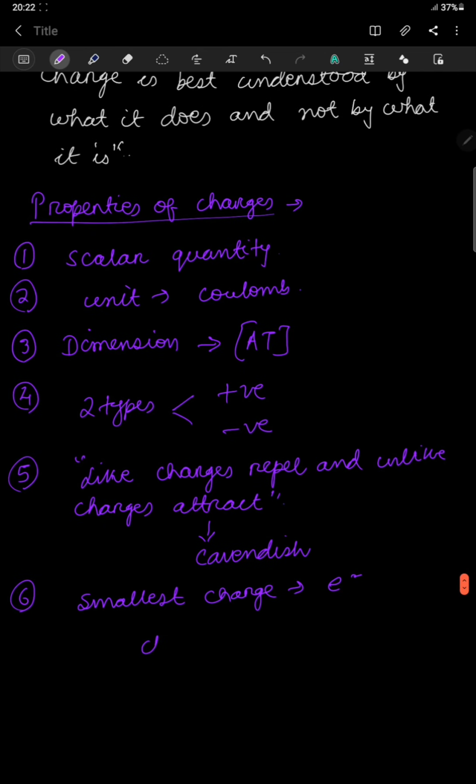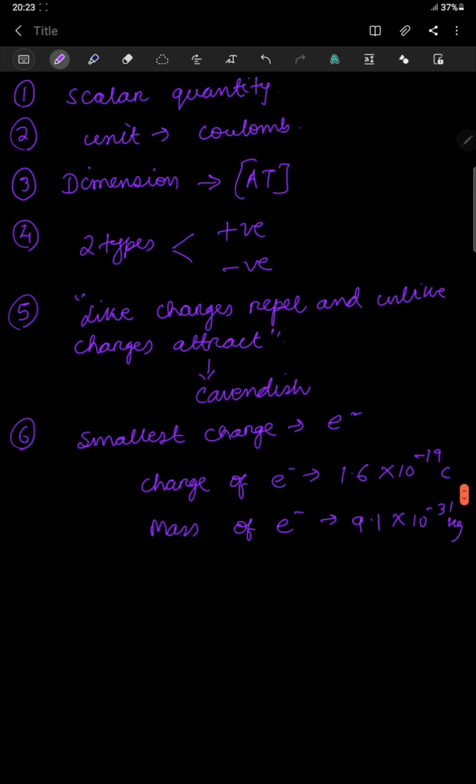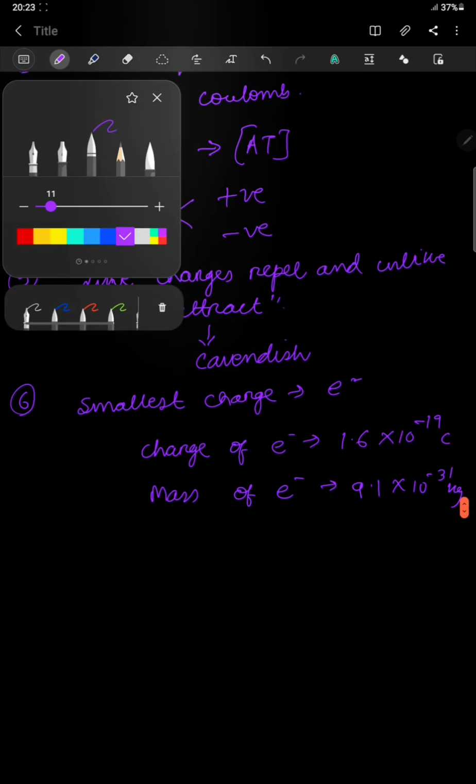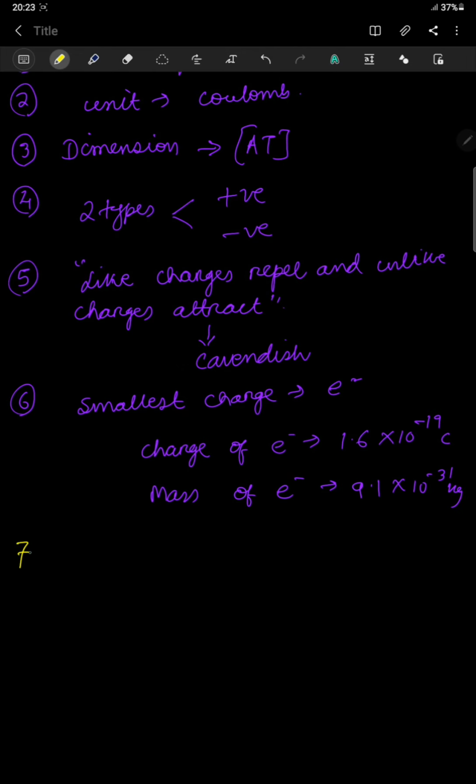Then what is the charge of the electron? These things you have to remember. Charge of the electron is 1.6 into 10 to the power minus 19 coulomb. And what about the mass of the electron? Mass of the electron will be 9.1 into 10 to the power minus 31 kg. Then another important property, the seventh one, which is very important, is called additivity of charges.